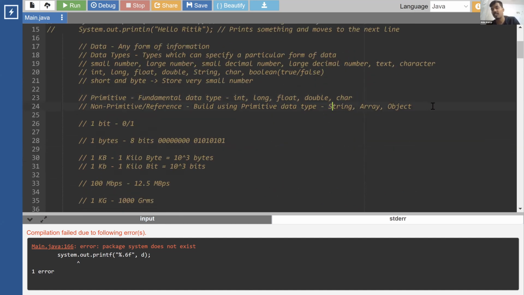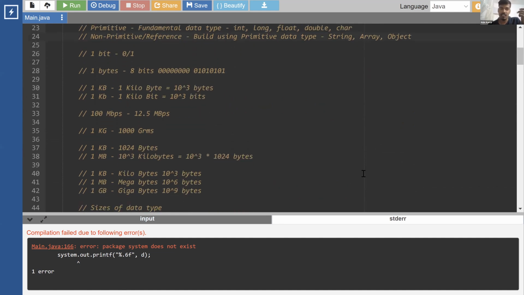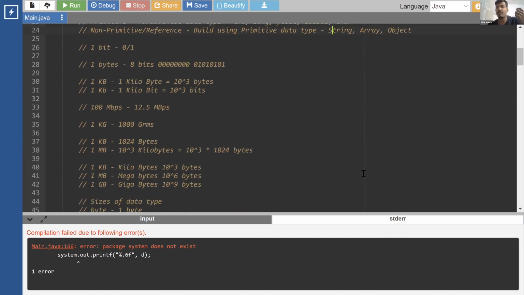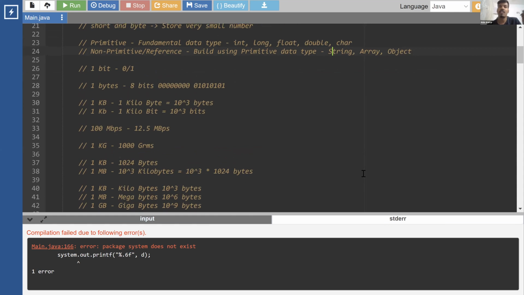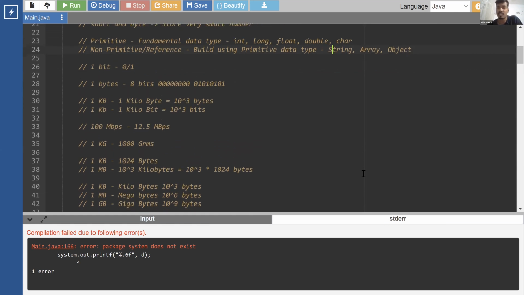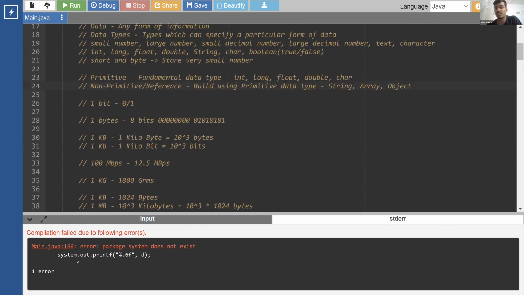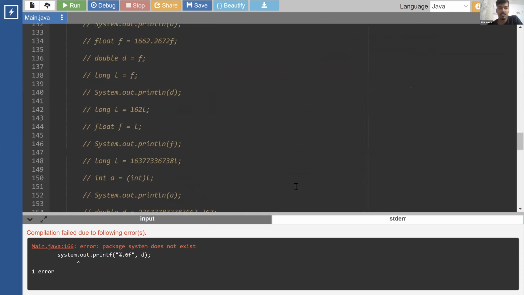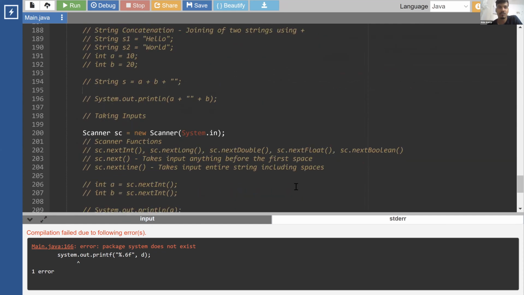For example, strings, arrays, Object, or ArrayList, all these things that we have created are reference types. They simply start with capital casing. It helps us understand these are reference types and these are primitive data types. Okay, so let's complete this. Understood? Clear? Doubts?